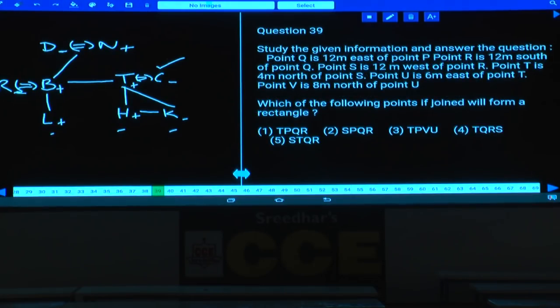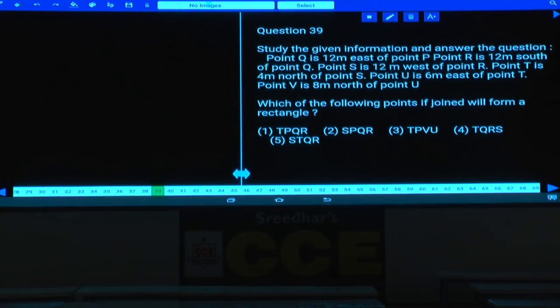Next one, 39 and 40, these two questions are based on directions. Point Q is 12 meters east of the point P. If P is here, now from this point P, Q is 12 meters to the east. R is 12 meters to the south of Q. And S is 12 meters to the west of R.